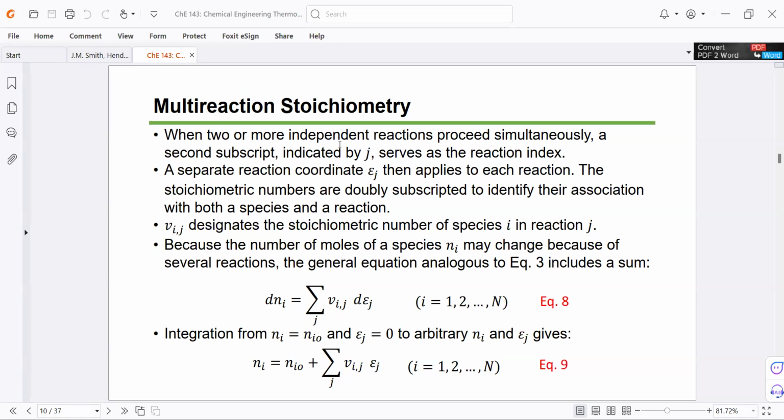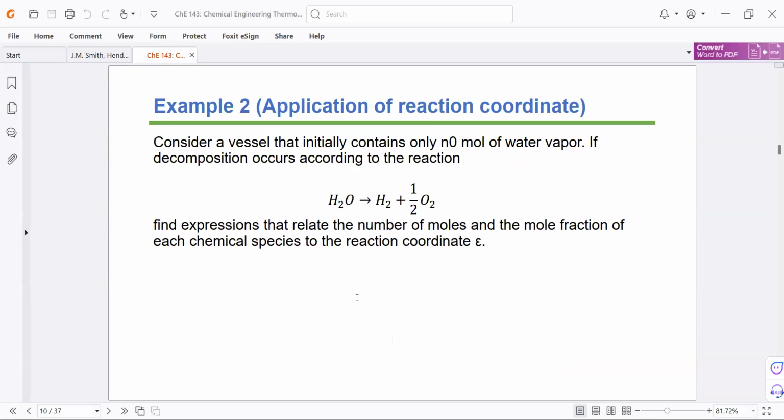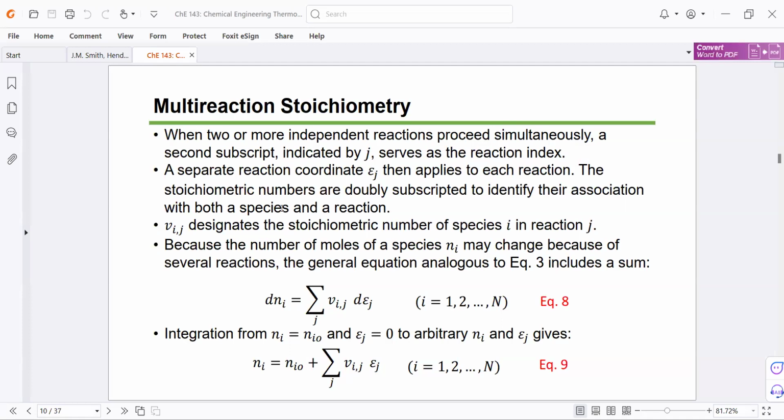So if we have multiple reactions, 1, 2, 3, 4, and in each reaction we have multiple species, indicated by I, then we can write a different equation for our reaction coordinate.